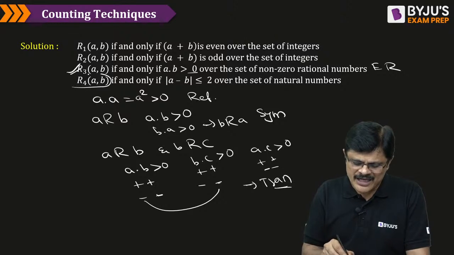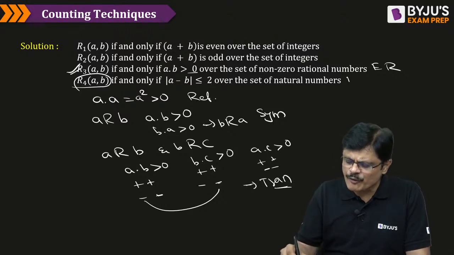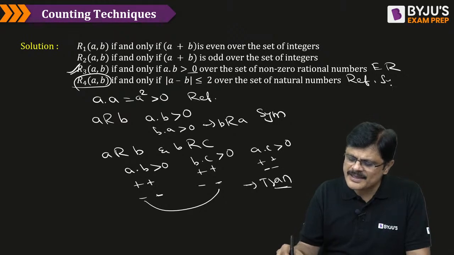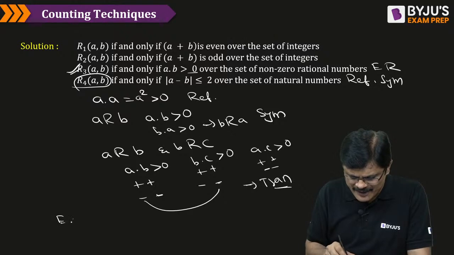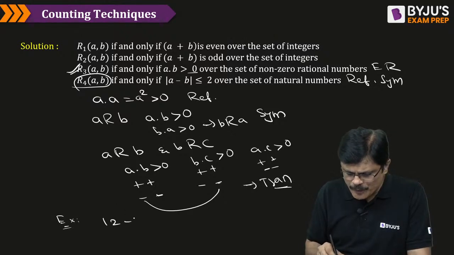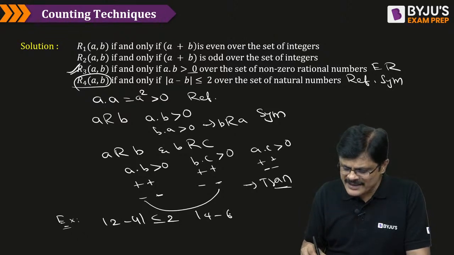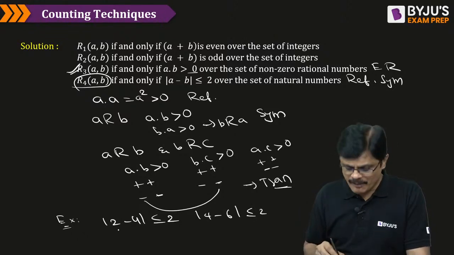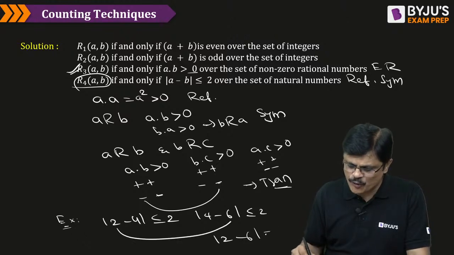And if you observe the last one, R4, mod A minus B less than or equal to 2. If you verify, this is reflexive, this is symmetric, but it cannot be transitive. I will give you a simple example. Consider mod 2 minus 4 is less than or equal to 2. Mod 4 minus 6 is less than or equal to 2. But if you consider 2 and 6, that is mod 2 minus 6, which is 4, which is not less than or equal to 2.